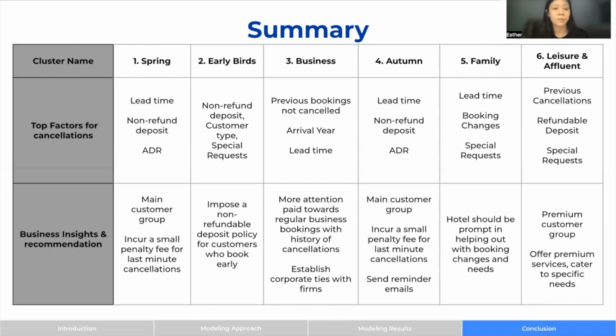Second, early birds. These are the people who book very, very early, and they have the highest likelihood of cancellation at 70% for this cluster. So there should be a higher penalty if you book too early in advance and you cancel too late. To reduce the amount of cancellations from this cluster, and also using the insights from here, the business can better predict if these people are likely to cancel and open up their slots early in order to increase revenue and book more customers.